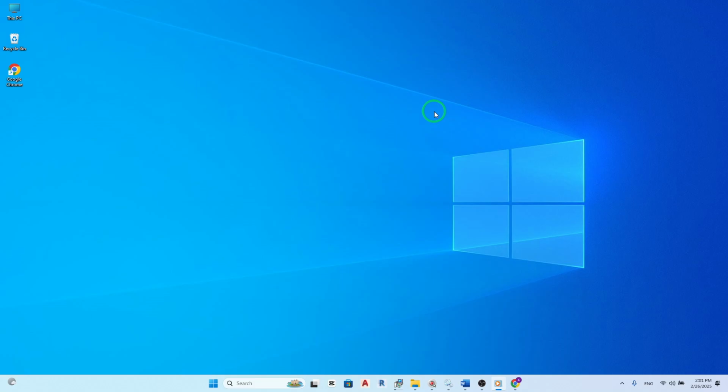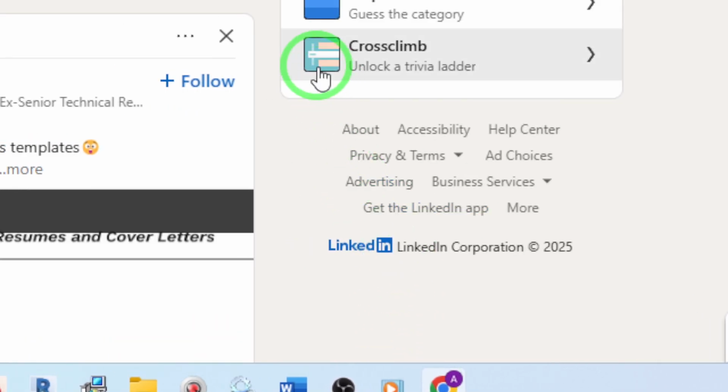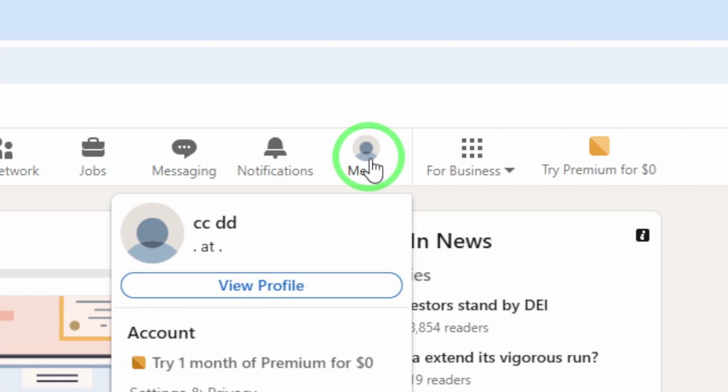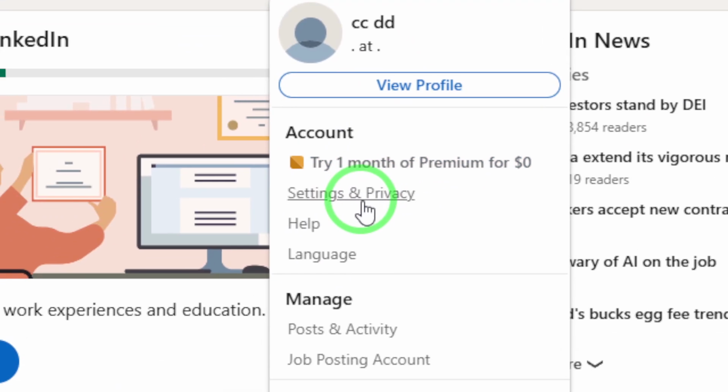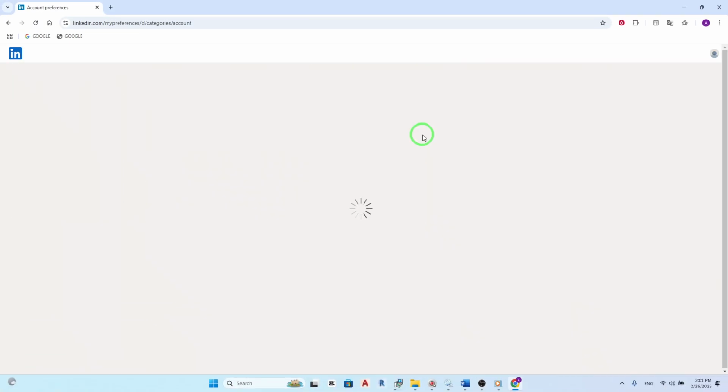First, let's get started. 1. Go to linkedin.com on your PC. 2. In the top right corner, click the Me icon. It's the one that looks like your profile picture. 3. From the drop-down menu, select Settings and Privacy. This will take you to your account settings.